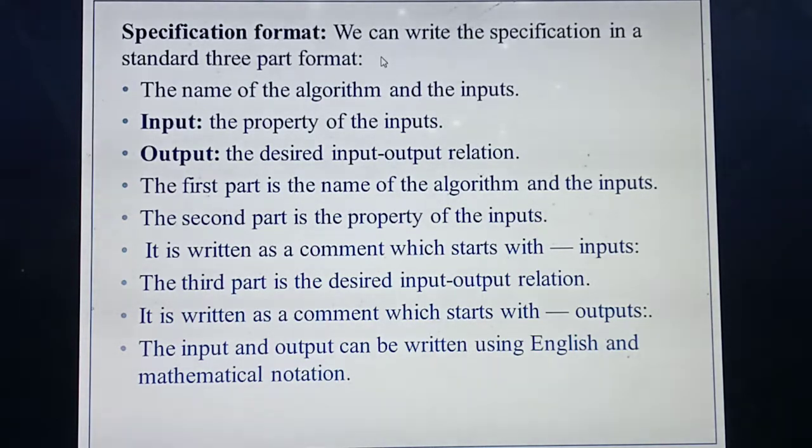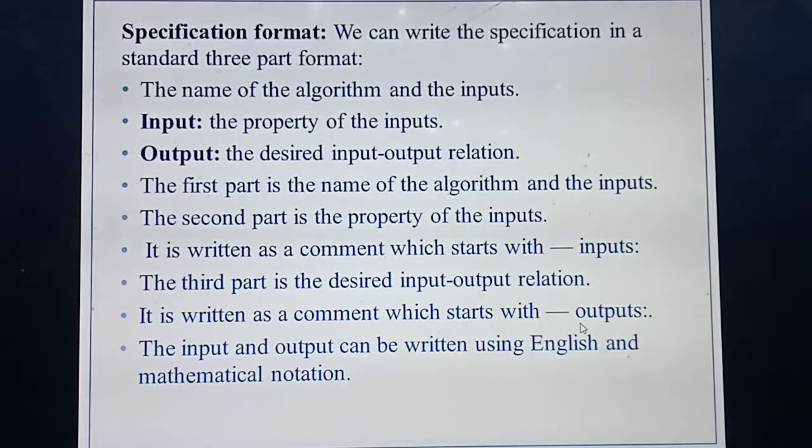So what's the specification format for writing an algorithm? First you need to define the name of the algorithm. Next you need to define the input, so the name of the algorithm is followed by the input. Then you should define the property of the input. Then you should define the input and output relation, which you already studied. Always the input will be written with the command line, and the output also you need to write with the command line, but in normal human-understandable language.